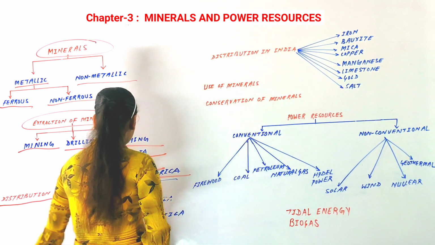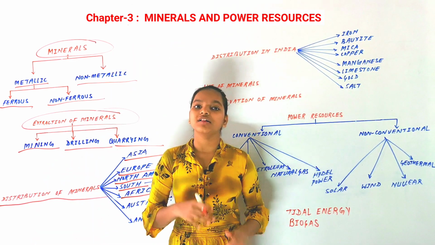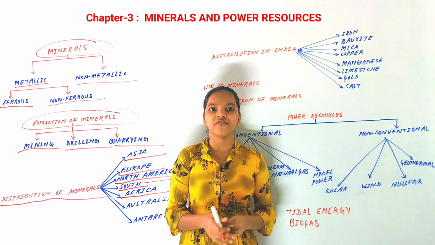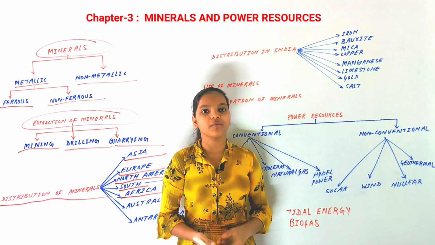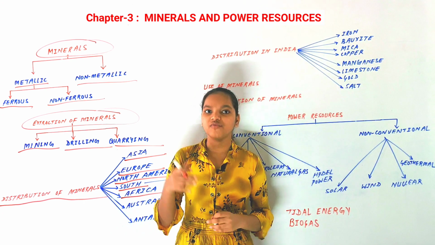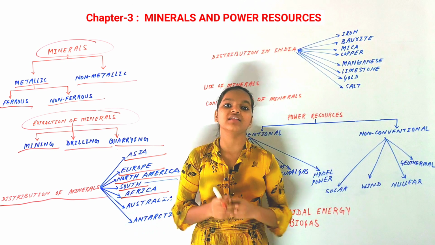Now our next continent is Africa. Africa also has rich deposits of minerals. You know that in Africa there are minerals like uranium, platinum, gold, silver, diamonds. Africa is the leading producer of diamonds in the world.